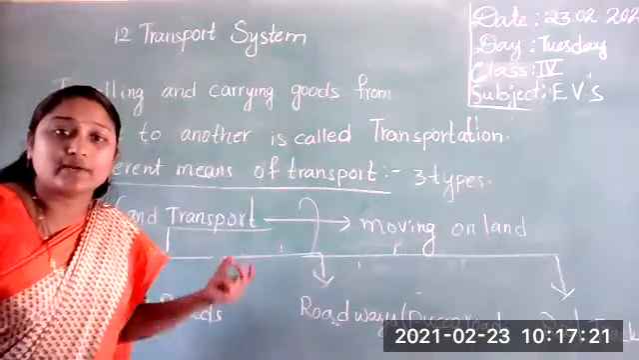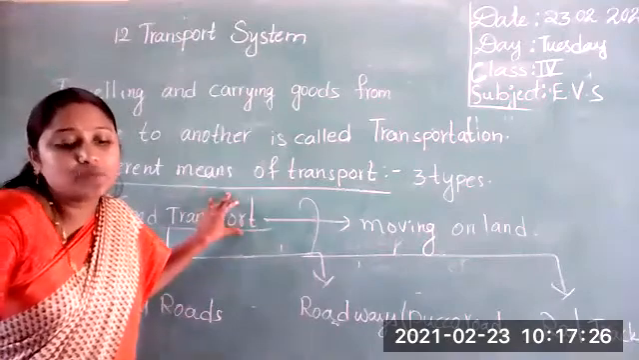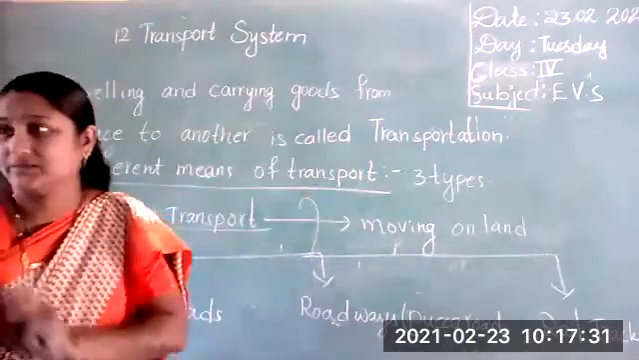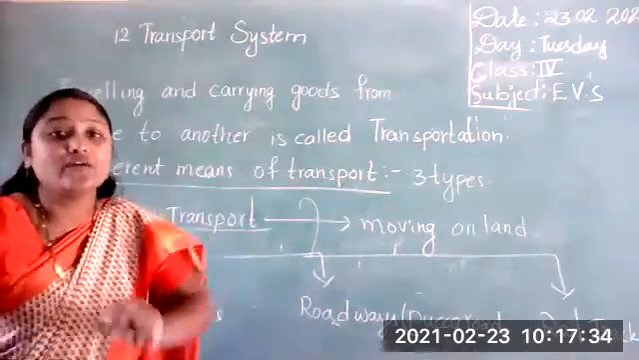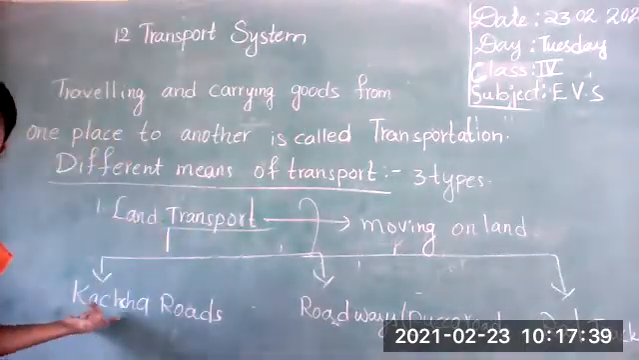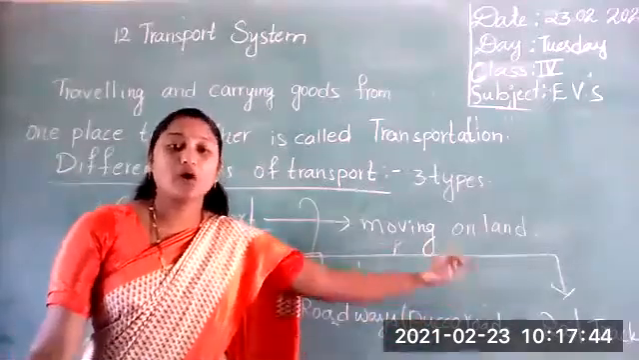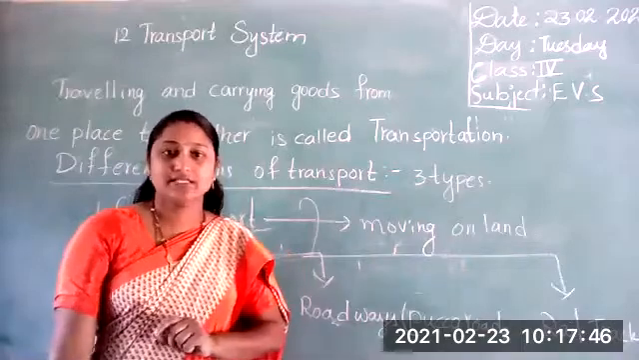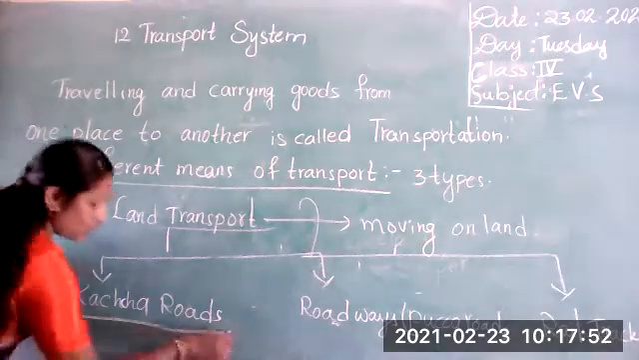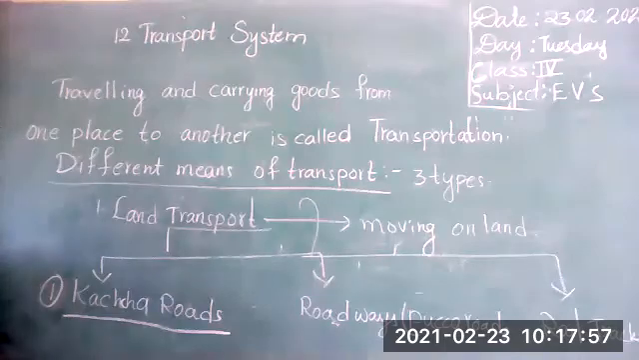Now here I explained about the first, land transport. Land transport refers to vehicles moving on land, isn't it? And it is also divided into three groups. One is transport on kacha roads, transport on roadways or pakka roads, and transport on rail tracks. So now here I am going to explain transport on kacha roads. Okay, what is the first one? Transport on kacha roads. You know very well.